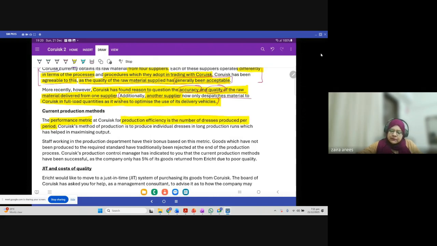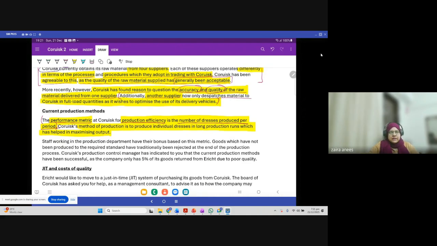Coruisk's method of production is to produce individual dresses in long production runs, which has helped in maximizing the output. So how are they measuring their performance? Based on production efficiency, it is the number of dresses produced per period.